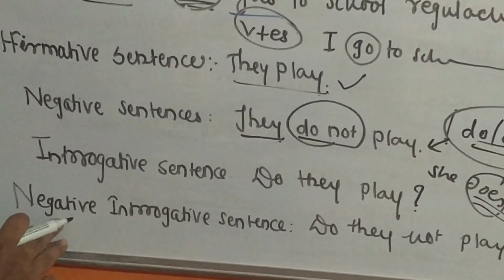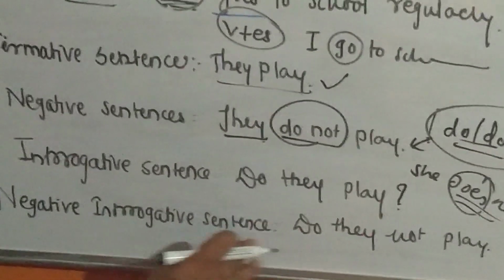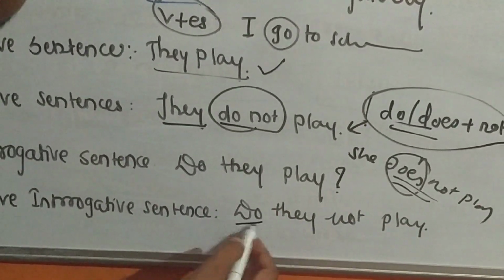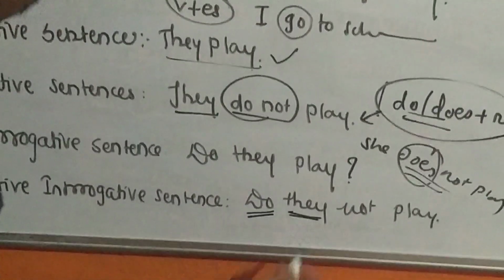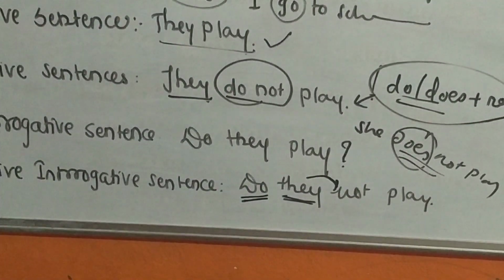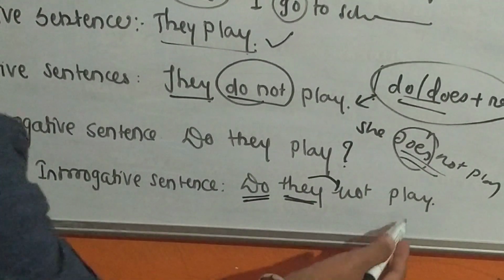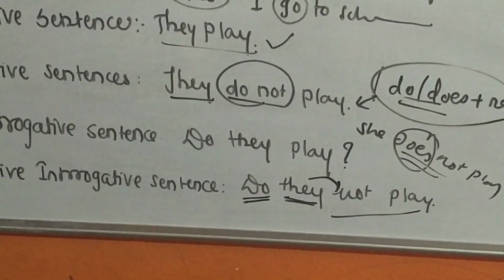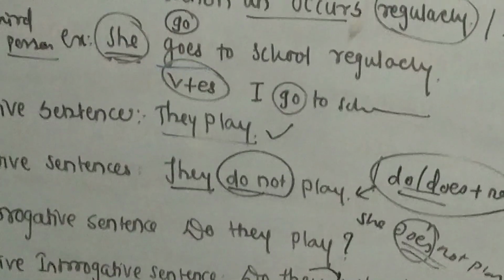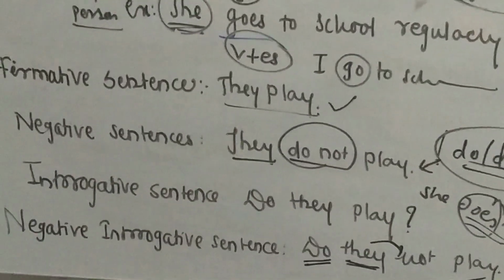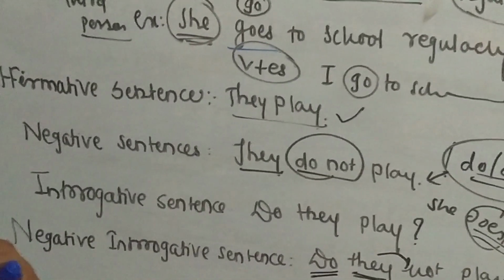Then the next one is the negative interrogative sentence. Do they not play? So here we start with do, then we use the subject, and then we use not to change to negative actions. So these types of sentences we can change into affirmative, negative, interrogative and negative interrogative sentences.